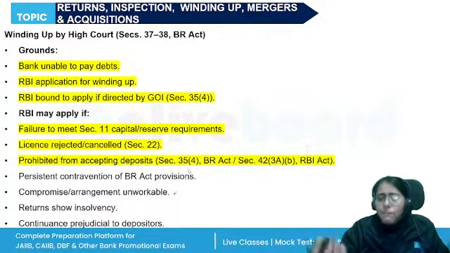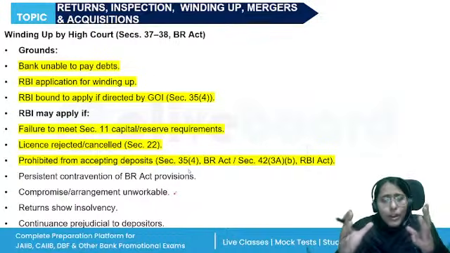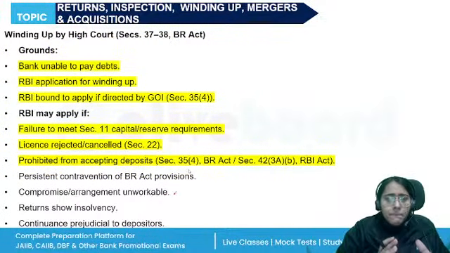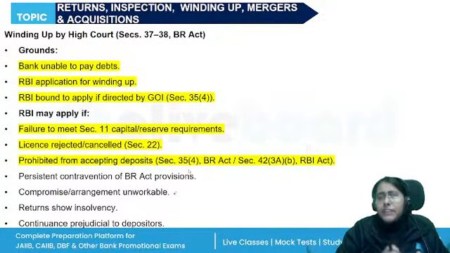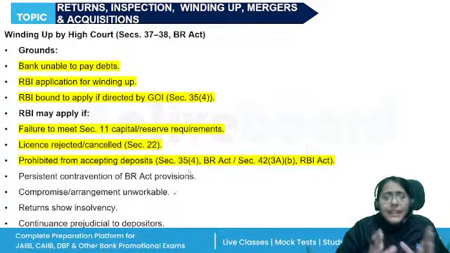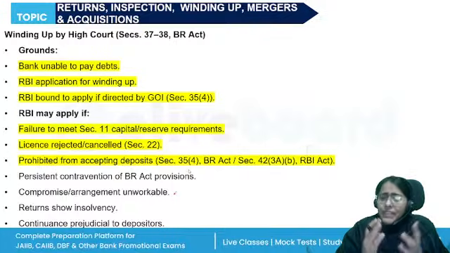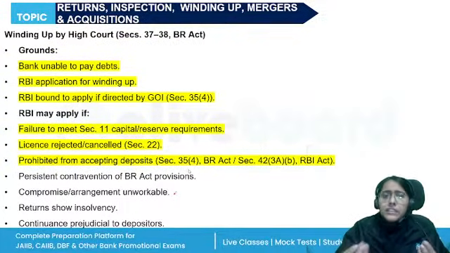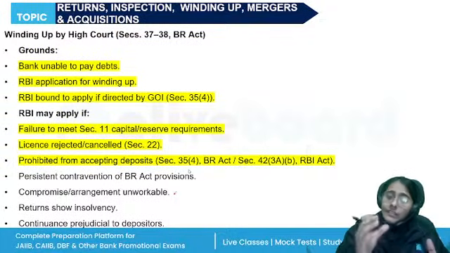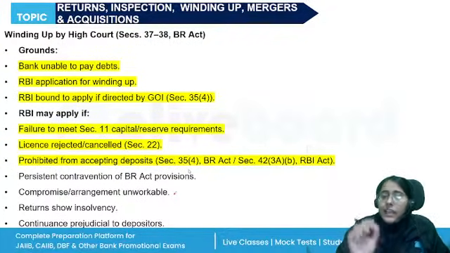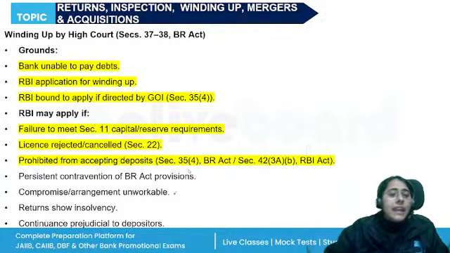So if they fail to comply with the minimum capital requirement and reserves, or they are prohibited to accept any fresh deposit, they're not entitled to carry on the banking business, they fail to comply with the banking regulation requirement, any compromise or arrangement is not possible, the returns statements show that it cannot pay its debts, or the continuance will cause harm to the depositors, then the High Court, RBI or the government can apply for the winding up.